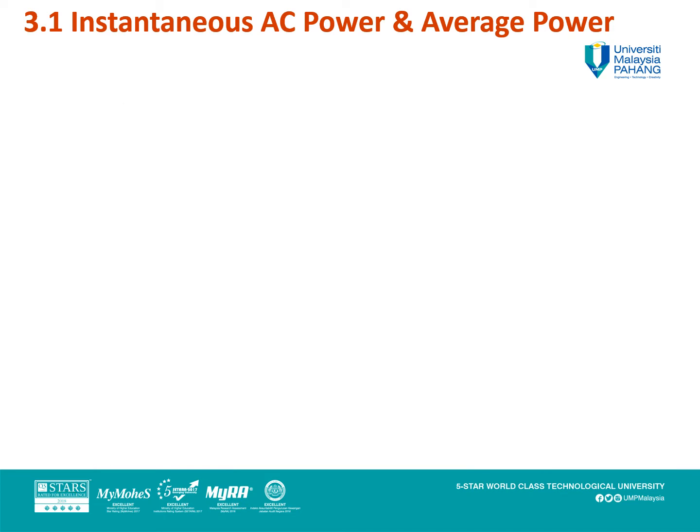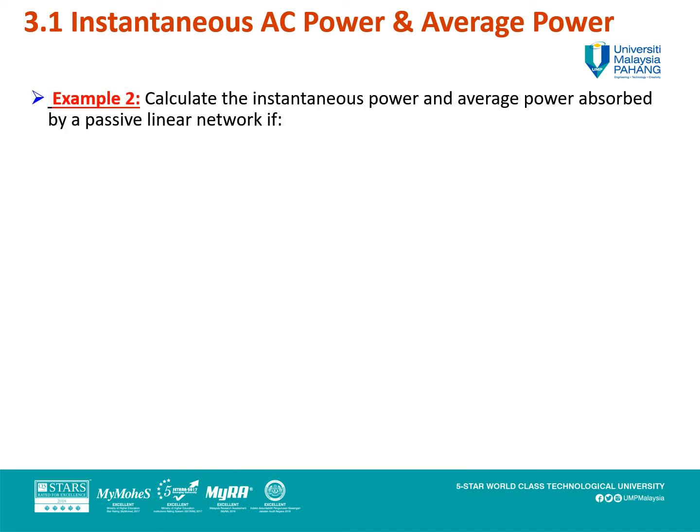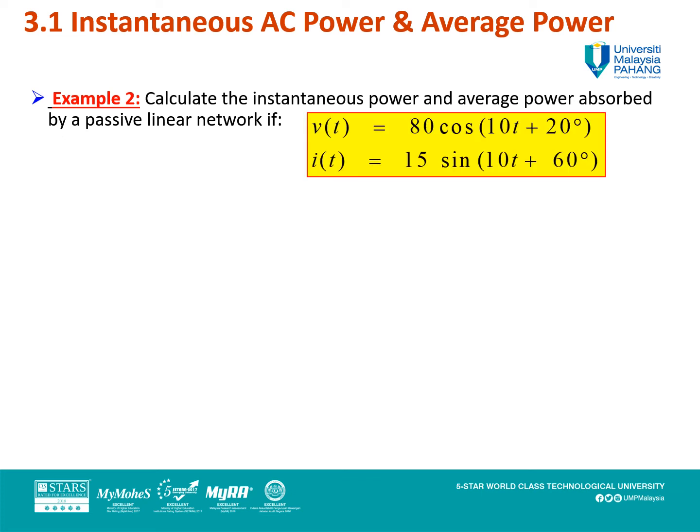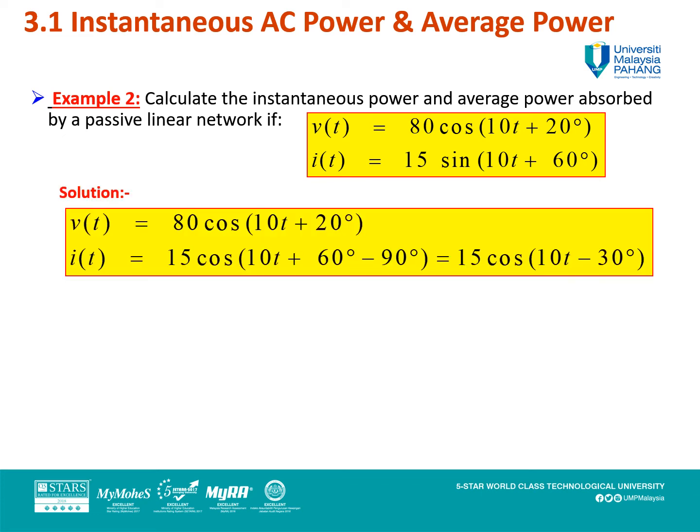Okay, then we proceed to the example. Calculate the instantaneous power and average power absorbed by a passive linear circuit if the given v(t) equals 120 cos(377t plus 20 degrees) and i(t) equals 15 sin(377t plus 60 degrees). Solution: as usual, you must choose first.